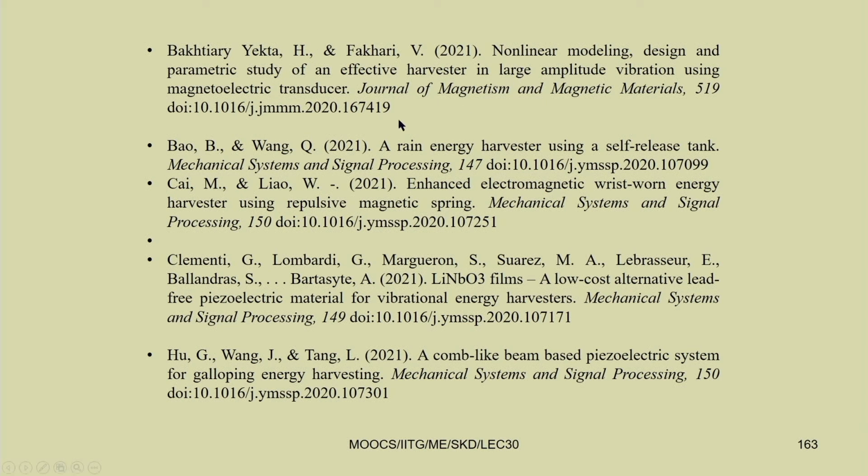This is a very recent paper, you can go through it. And one more paper by Bao and Wang, a rain energy harvester using a self release tank, published in Mechanical Systems and Signal Processing. Then Kai and Liu have published another paper, an enhanced electromagnetic wrist-worn energy harvester using a repulsive magnetic spring. You can see here the harvester is put on the wrist, so from body motion also we can harvest or generate energy.